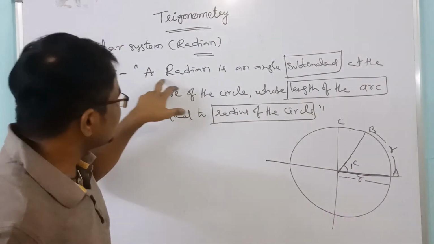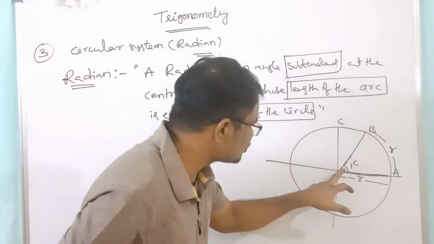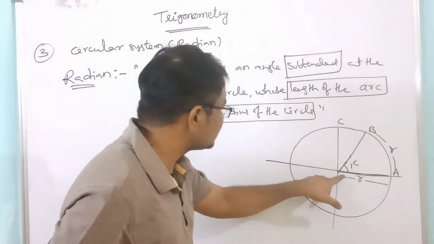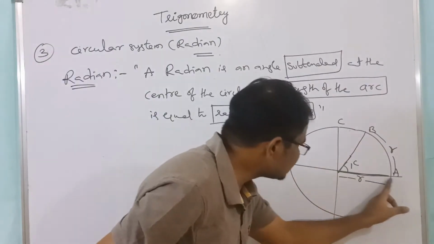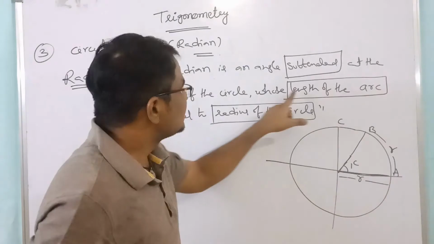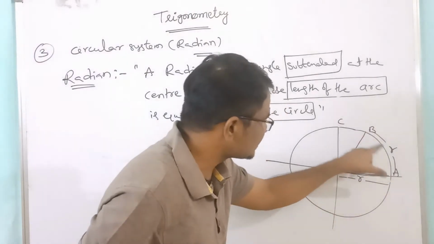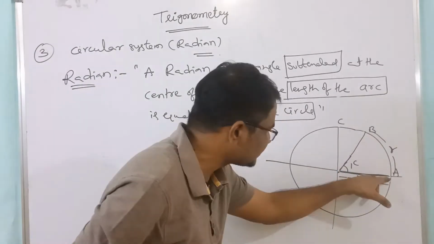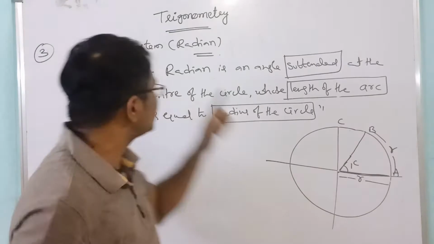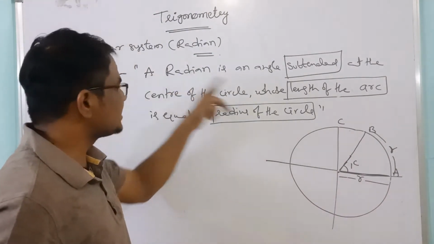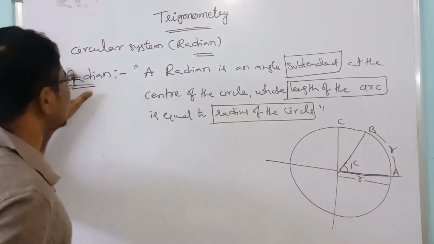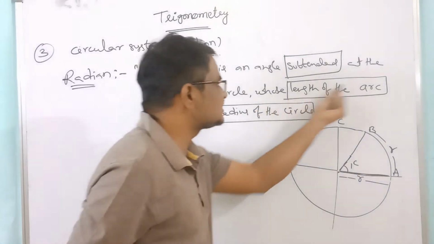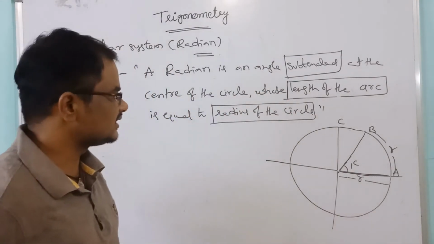Radian is an angle subtended, located at the center of the circle. How are we calculating that radian? This length is equal to this length, the length of the arc. This is the arc of the circle. If the length of the arc is equal to the radius, the angle you get is called 1 radian. How is it defined? Length of the arc equals the radius of the circle.